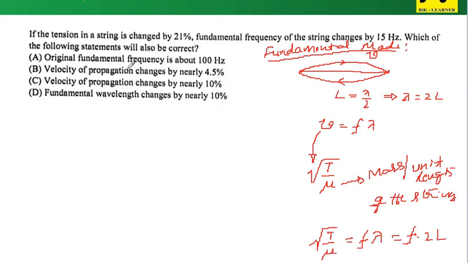Now what they are saying is that the tension in the string is changed by 21%. This may increase or decrease, whatever it is. Let me assume that the tension increased.